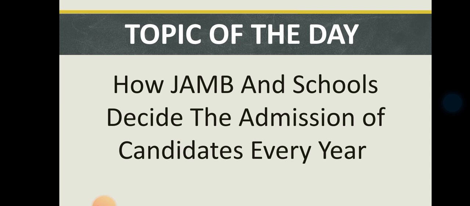So stay from the beginning of this video to the very last, where I'll be leaving no stone unturned. I promise you guys I'll be explaining everything in detail so that you understand, so that you don't feel reluctantly when you get a certain JAMB score.